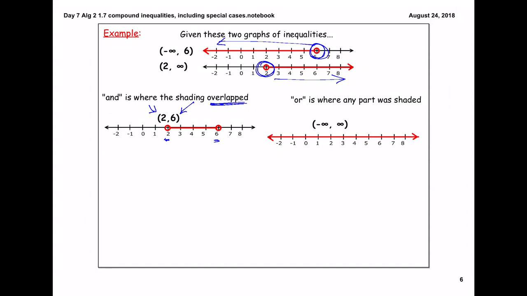If this was an OR problem, we would be looking for any part that was shaded. So if we were to place these two graphs on top of one another, our entire number line would be shaded. So we would say all of the numbers on the number line, which we write as negative infinity to positive infinity, and we use parentheses because we aren't exactly sure what those numbers are.